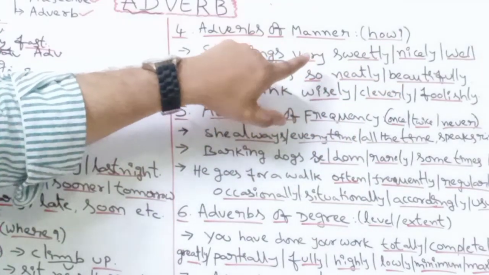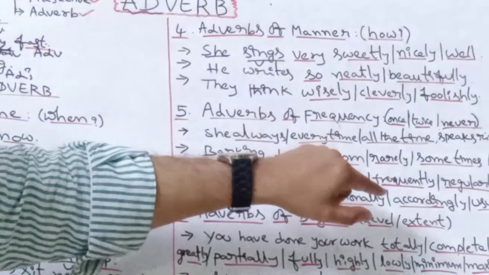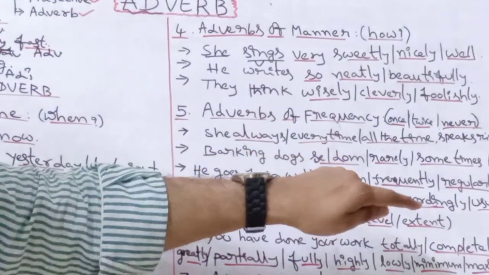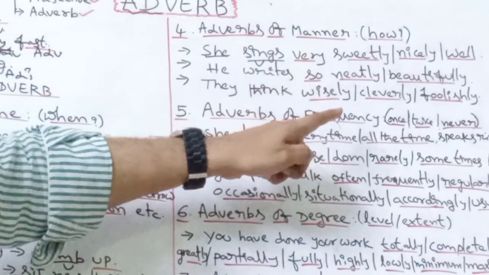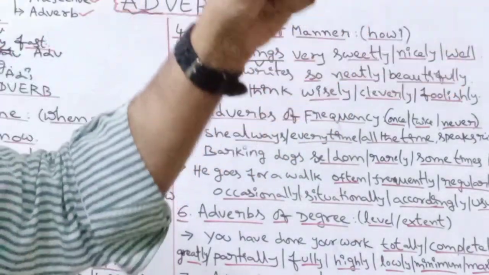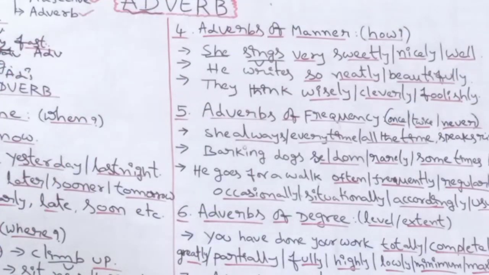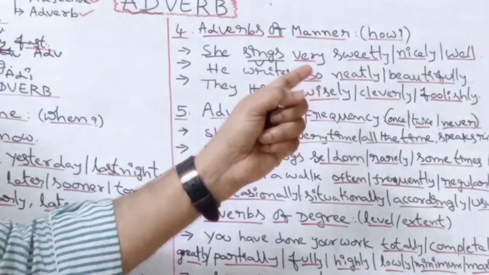And here very also becomes an adverb. How? She sings sweetly. Okay. If I ask you how sweetly, how much sweetly? Very sweetly you can say. So very also becomes an adverb by qualifying the already existing adverb: sweetly, nicely or well. She sings very well, she sings very sweetly, she sings very nicely.